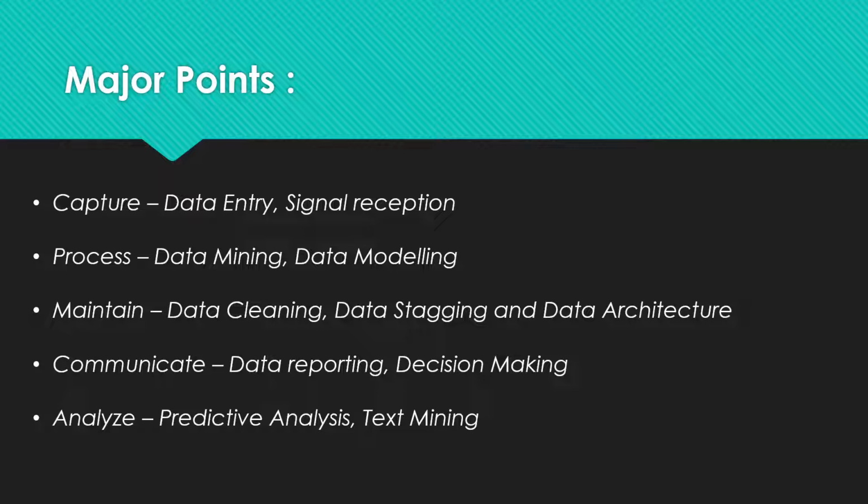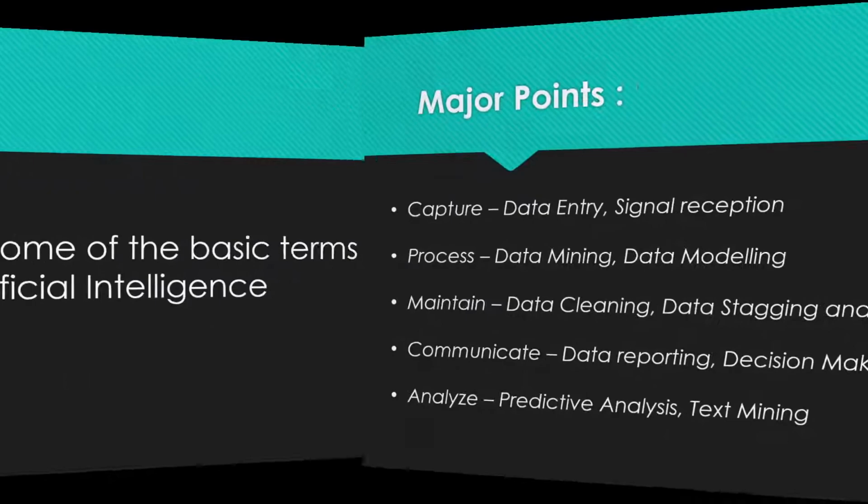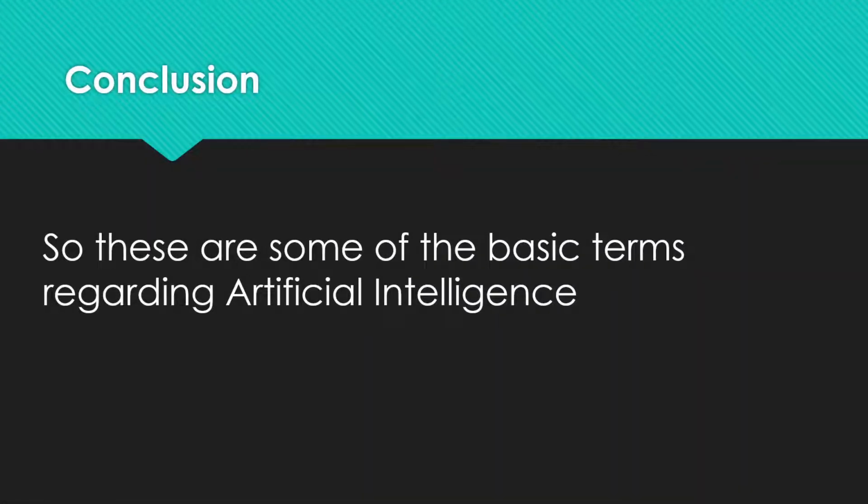Then communicate is data reporting and decision making. With the help of these data architectures, it will communicate with the machine to give a decision. So it will be helpful in making a decision, and then analyze is predictive analysis and text mining. Let us know about this.